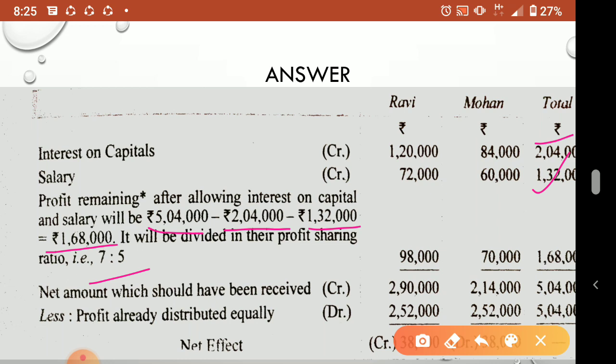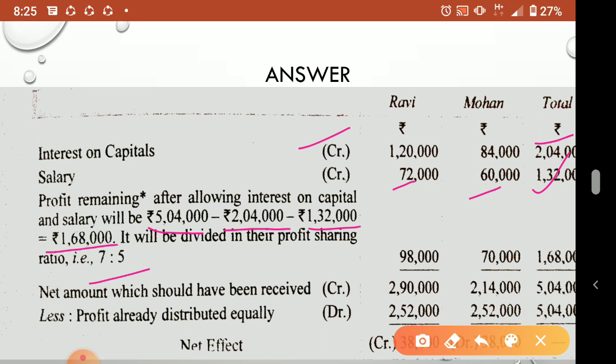Understood? So they will be getting interest on capital. That is why we put Ravi and Mohan interest on capital on the credit side, and salary also they will be getting. The correct profit also they will now be getting, and the wrong profit we minus. Okay, so that way we can do it. Interest on capital they are getting, that we put here. Salary also we put here.